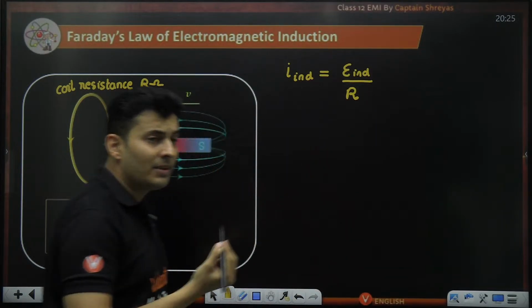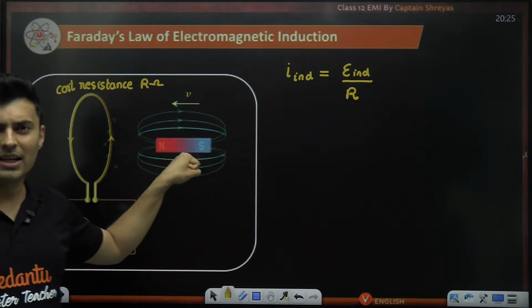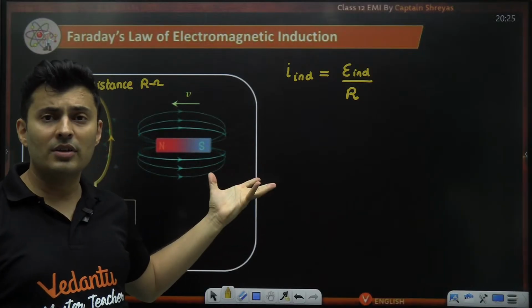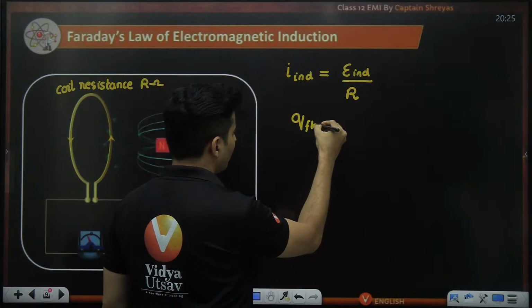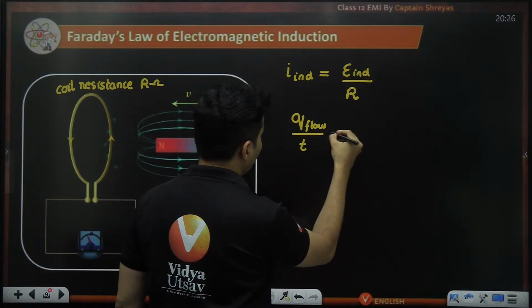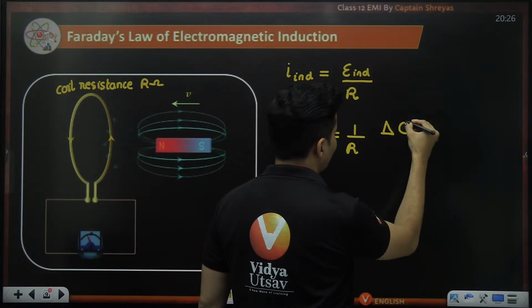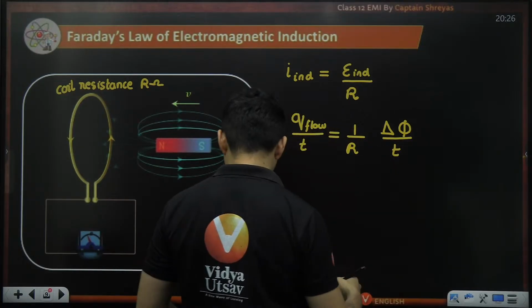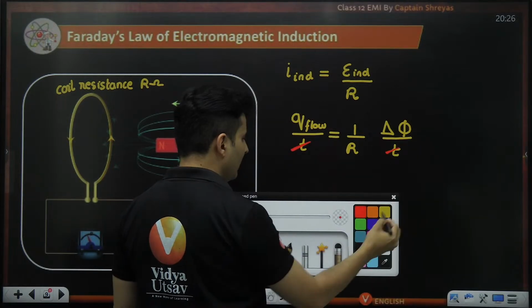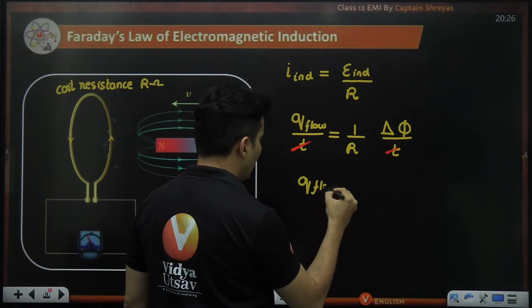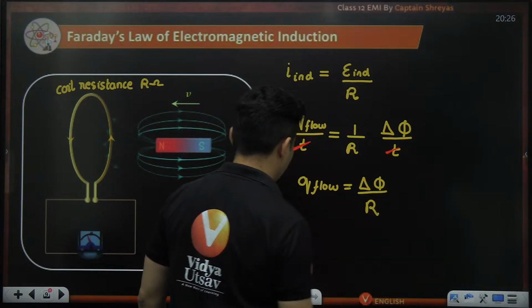Now you can also sometimes figure out how much charge flows just because you move this magnet here and there. How can you find out the charge which flows? Say the logic is, current is how much charge will flow per unit time. This is the resistance. Induced EMF is how much flux will change per unit time. As you can see very easily, this time and this time have just got cancelled, and what is left is how much charge is flowing. That is how much flux has changed upon the resistance.